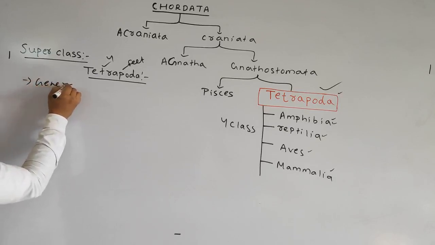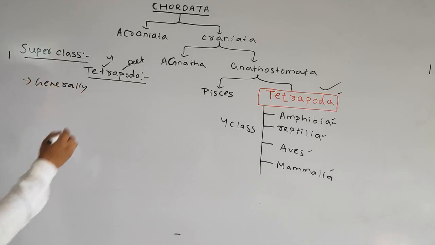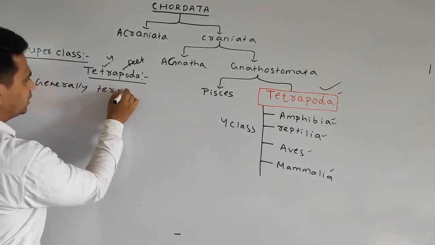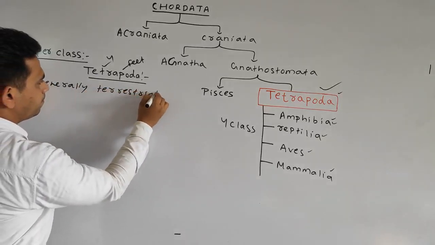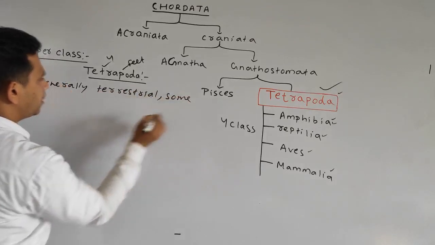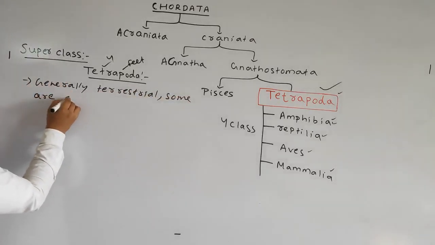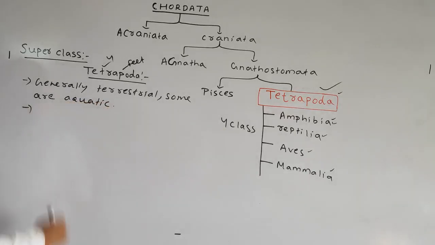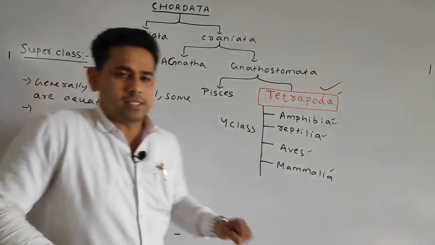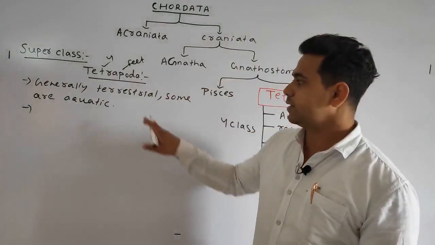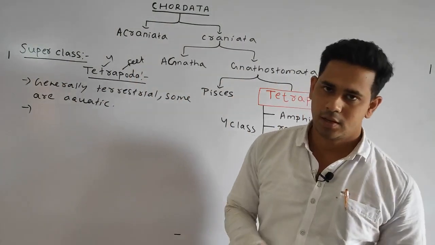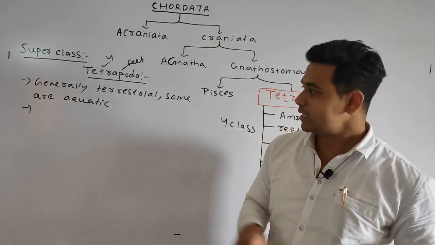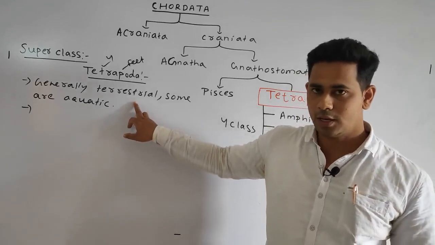Generally, the tetrapods are terrestrial, some are aquatic. Okay, it means in the maximum case the tetrapoda are terrestrial, but some are aquatic. Terrestrial means obviously they live on the land.